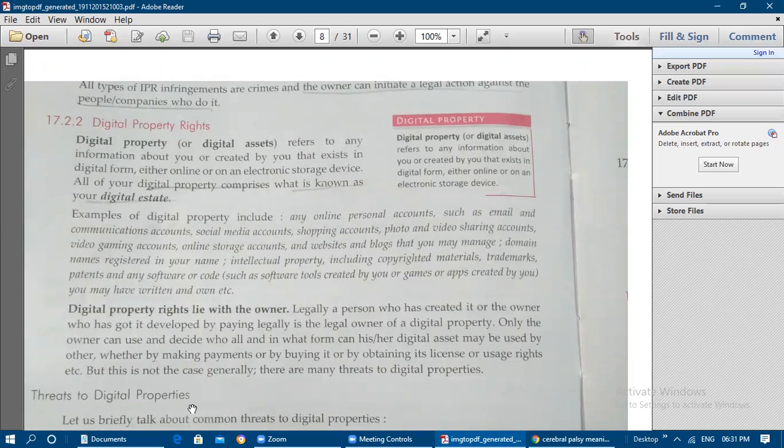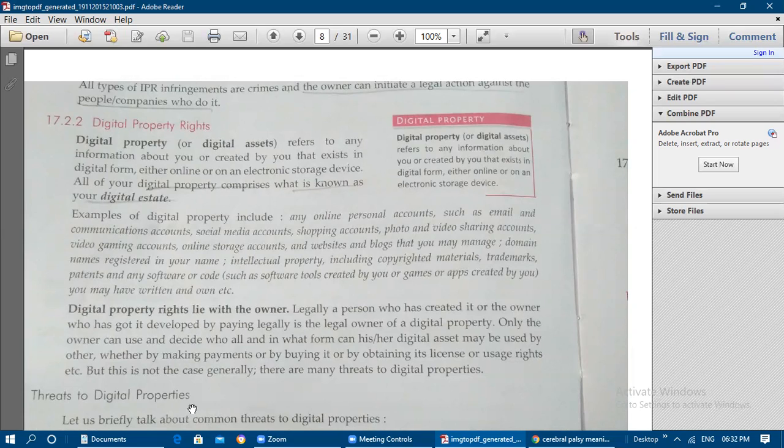Okay, what is digital property? Any information about you or created by you. It may be about you or it can be created by you. So that kind of information that exists in digital form, either online or on an electronic storage device. Either it can be available on the internet or on a storage medium. So both kinds of content, about you or created by you, are known as digital property. All of your digital property together comprises what is known as your digital estate. So every digital property collectively is known as the digital estate.